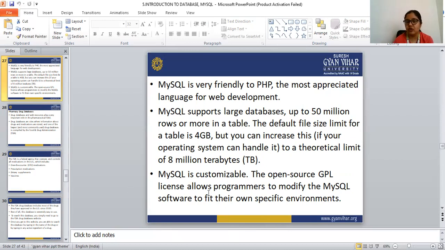Because of these reasons, the first is that it is free, and the second is that it is customizable. And third, which I think is very important for every organization, is that MySQL supports large databases. The default size is 4 GB, but we can increase it up to 8 million terabytes. So these are the good reasons for its popularity.